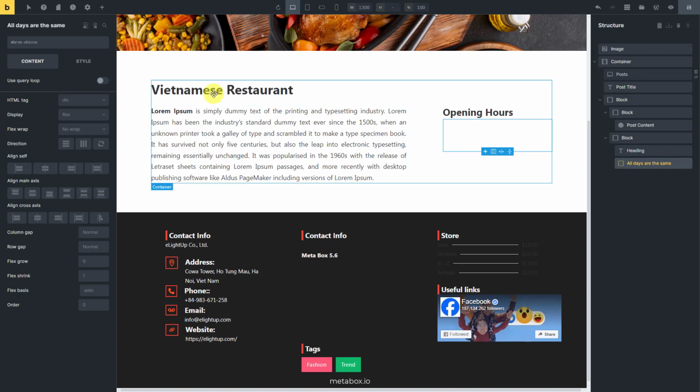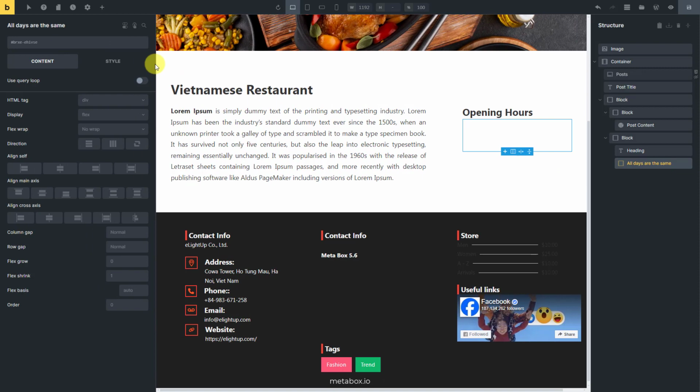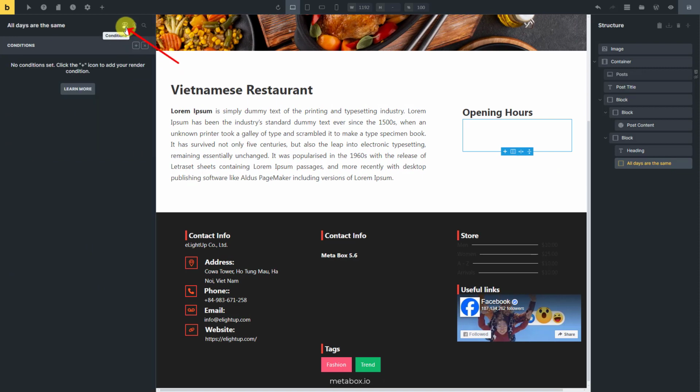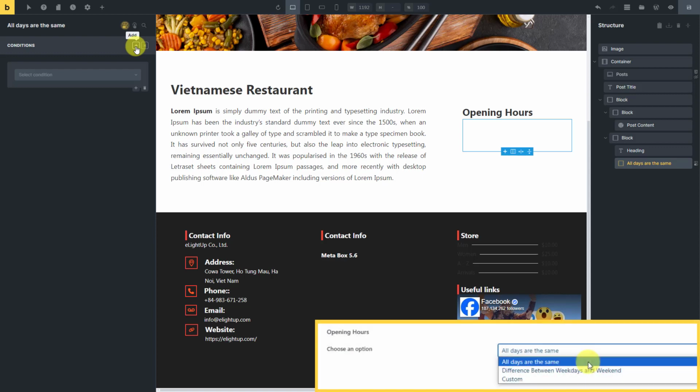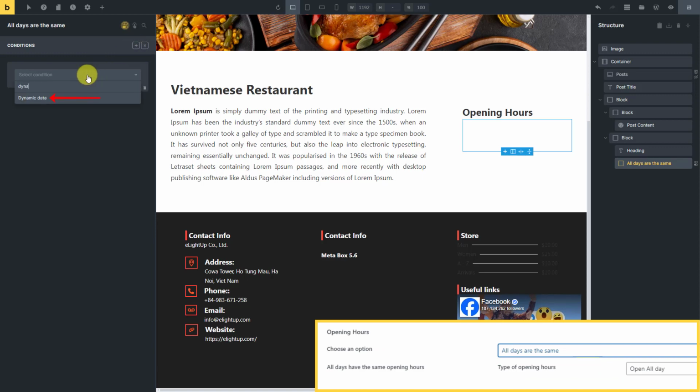Next, we should add a condition for this block. Click on this button. It's for conditions as its name says. As I said, this block displays the timing information in the case the restaurant opens at the same time every day. So, this block displays only when the first option in the select field is chosen. It's a kind of dynamic data from custom fields, so set the condition as dynamic data.